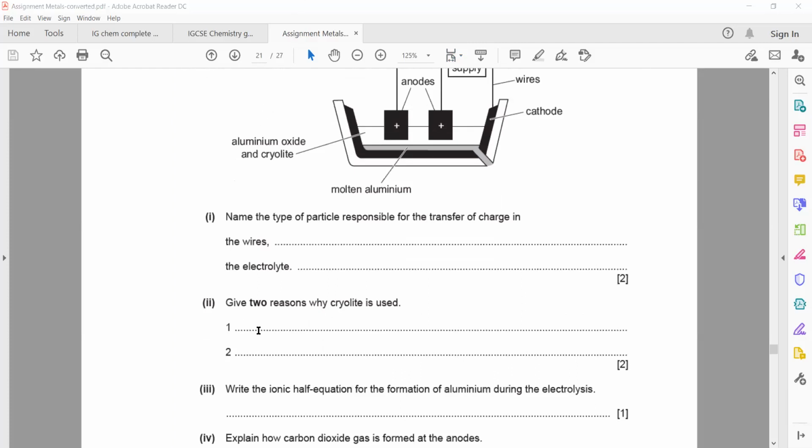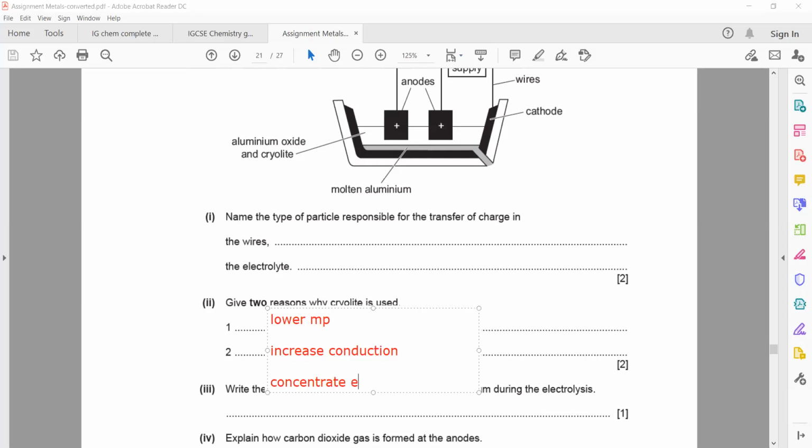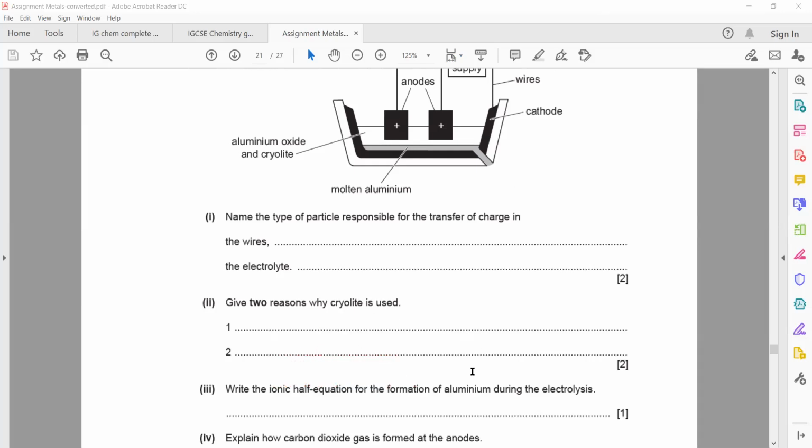So I can mention it lowers the melting point, that's the first thing. It increases the conduction and it concentrates the ore, or concentrates the electrolyte. When I say concentrate electrolyte, it means now the electrolyte will have more aluminum in it. But any two you have to mention, so you can mention any two out of these three.